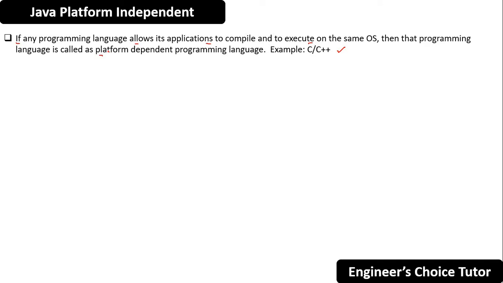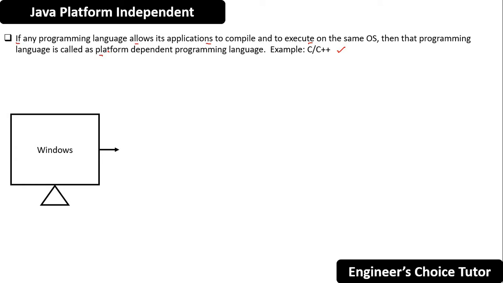So here we have a machine with the Windows operating system. Here the source file is abc.c. Basically, this is a source file which is written in C language on the Windows operating system. This file is called source code because it is written by the programmer.